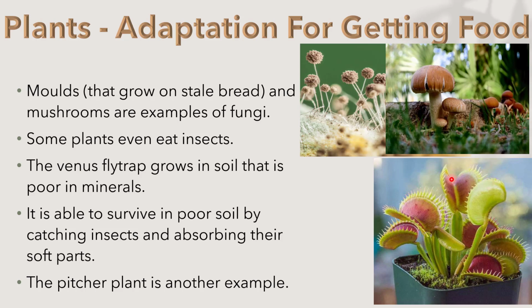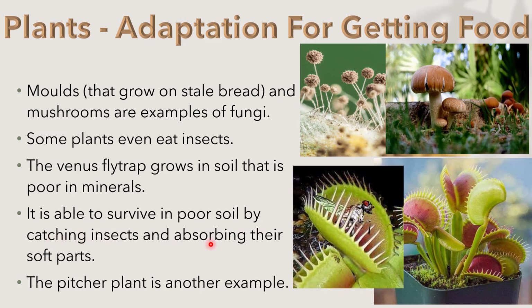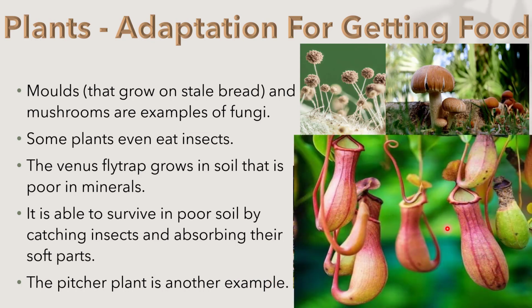That's why it eats insects. It is suited for survival in poor soil by catching insects and absorbing their soft parts. So here we can see the Venus flytrap catching insects and eating them to fulfill minerals. The pitcher plant is another example. This is the image of the pitcher plant, which is another example of a plant that eats insects.